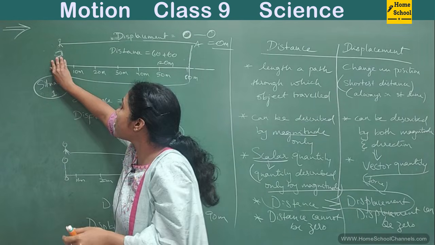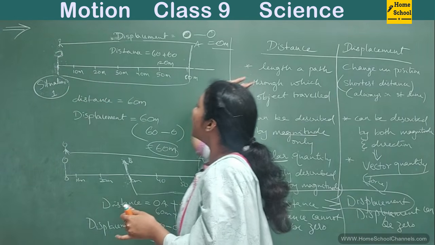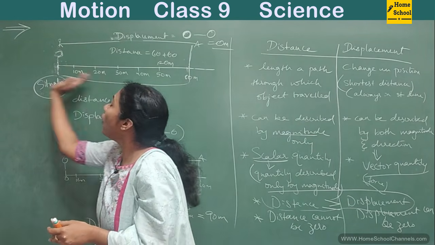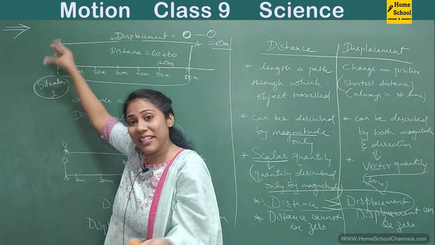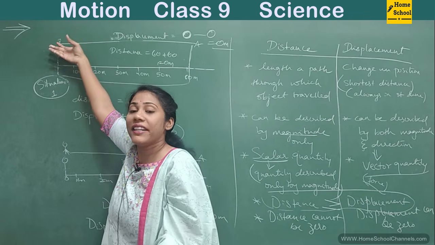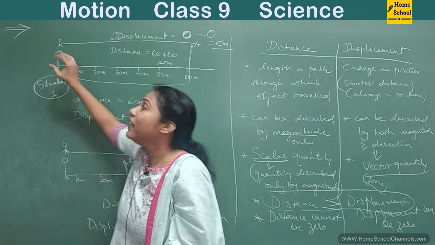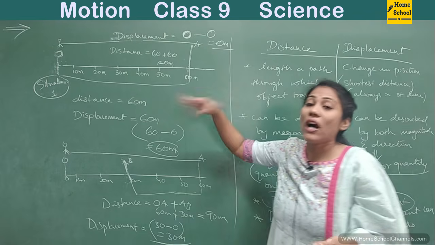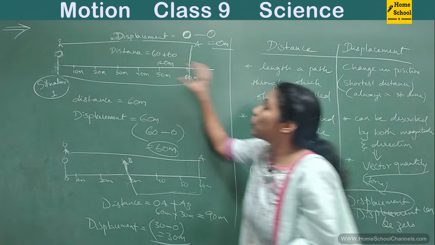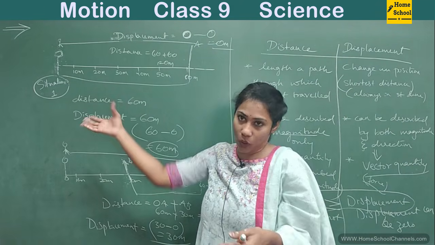You were here initially, you went all along, you took a U-turn and you are standing at the same position. So change in position is 0. Initially you were here, finally also you are here only. So displacement is 0, but distance cannot be 0. Distance is the total path that you took.